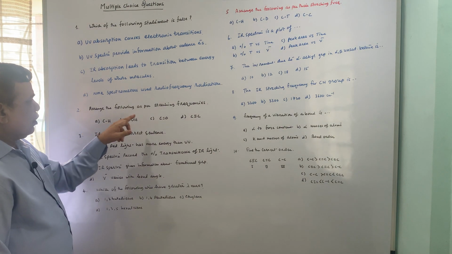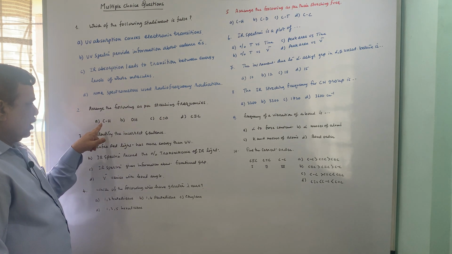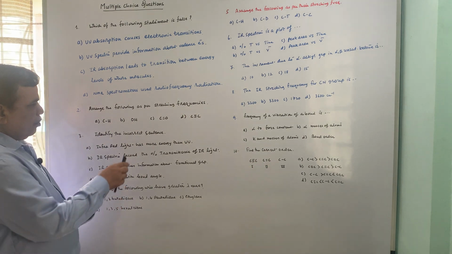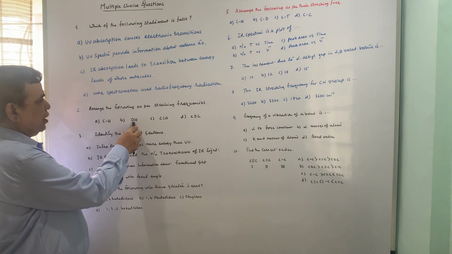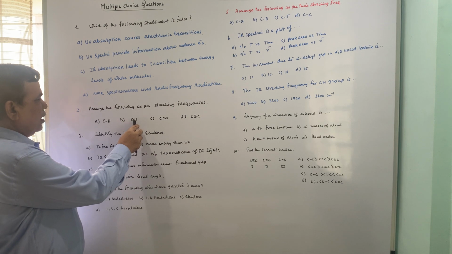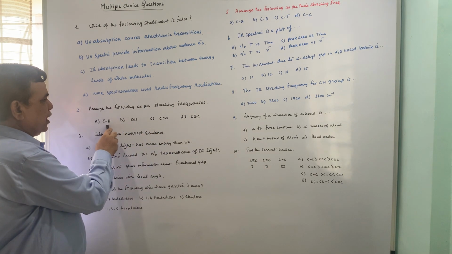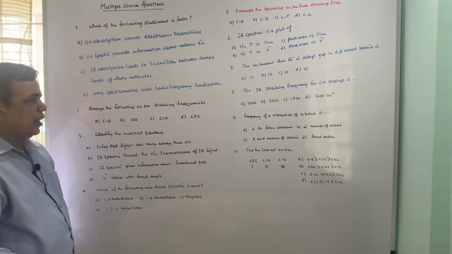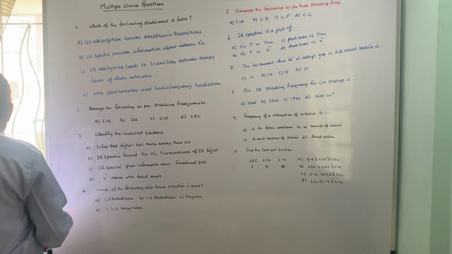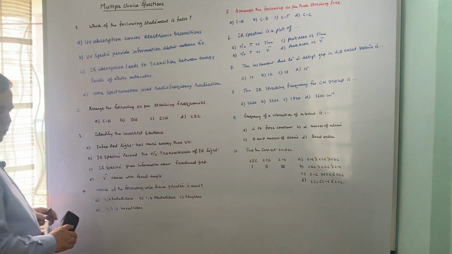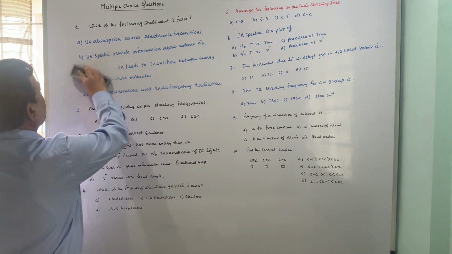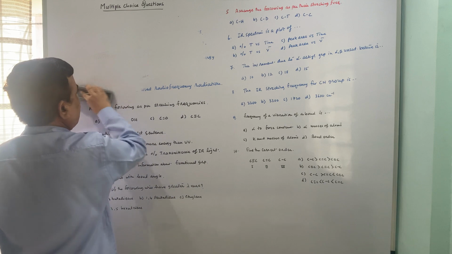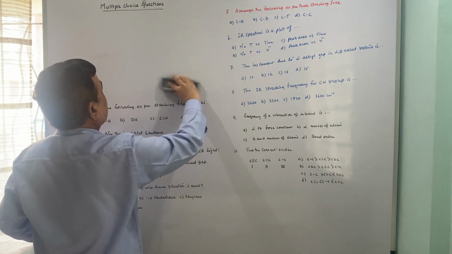Question 2. Arrange the following as per stretching frequencies: CH, OH, carbonyl, and C triple bond C. So the maximum would be this, then C triple bond C, then CH, and last is this. So it may be increasing order or decreasing order, you have to place them accordingly. Let me clear this.